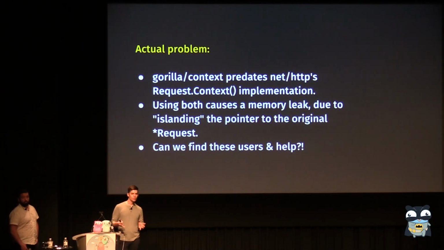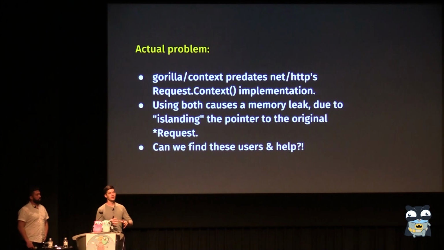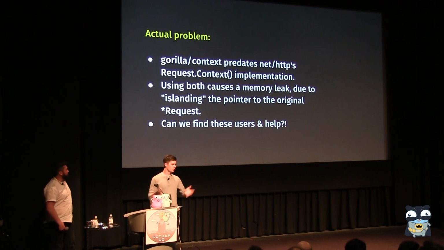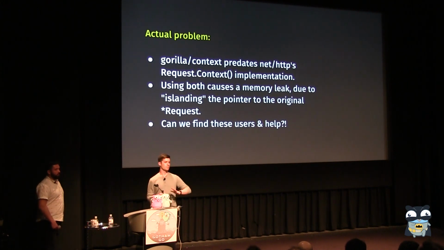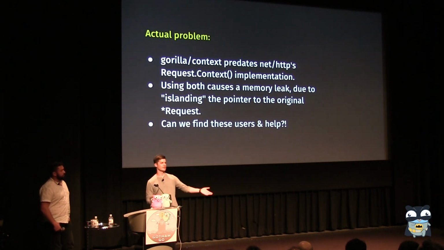So it's cool. But if you use both together, Gorilla Context and the new context, you actually can get memory leaks, right? What happens is that request context will shallow clone the request, gets a different address, and the old address is islanded, and that's not great. People obviously wrote in in those cases, right, asking hey, what's happening? Well, I know the fix. It's documented here, don't do this. But how can I proactively go and find all those users and actually help them through this, and get them off this library or make sure they're not doing the wrong thing?